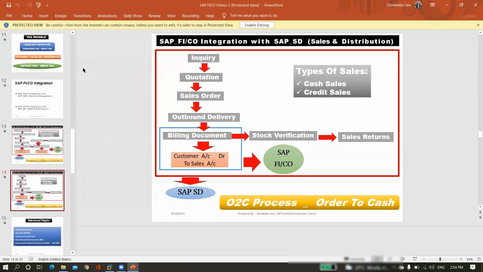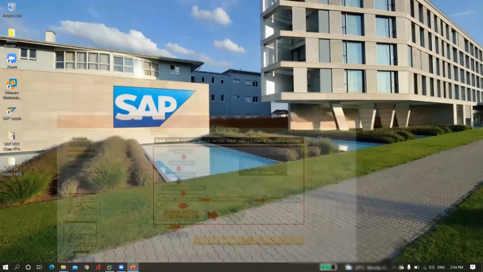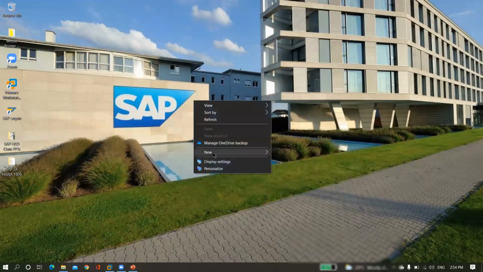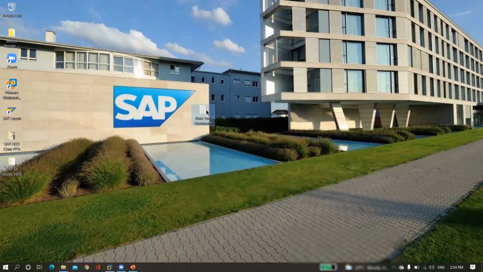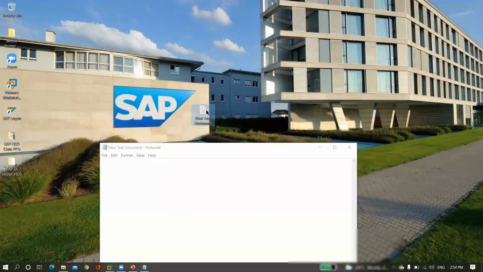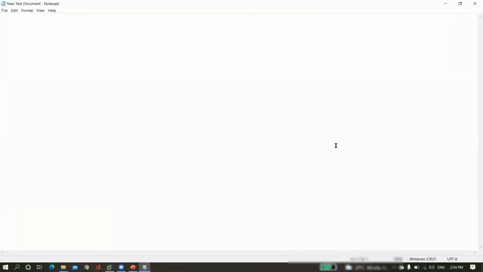And continuation. Need to understand a few more points. Okay, see here. SAP FICO.